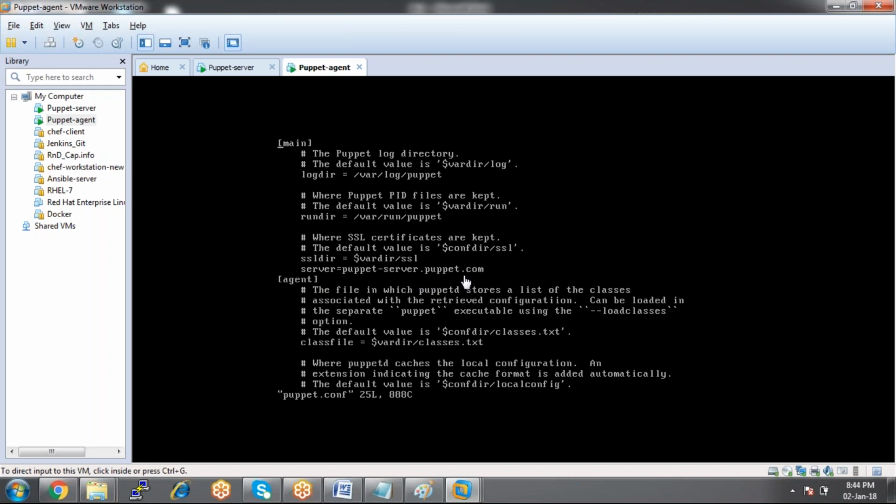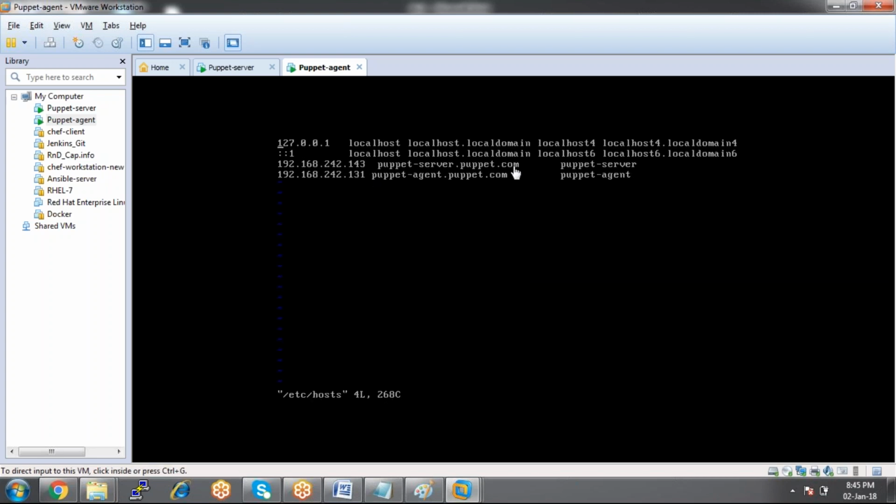But how does your client identify that this is the domain name of the IP address of that machine? That is the reason that initially we set the host file first. This is the fully qualified domain name of the server, and what is the IP address of that machine? 240.143. So this host name belongs to this IP address. Now whenever the agent wants to contact the server, it is going to contact that IP address. That is the purpose why I changed the host file first.